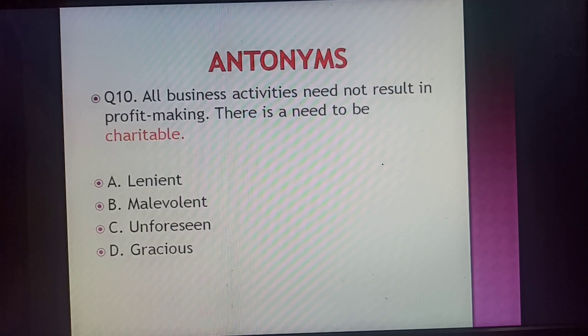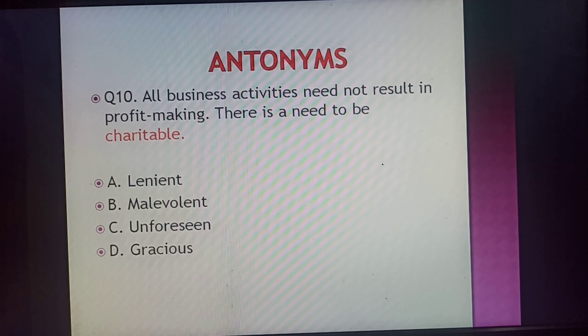Now the last word for this video and for this serious 2020 paper was charitable, and the antonym for the word was malevolent. So the sentence here says that all business activities need not result in profit making, and there is need to be charitable.